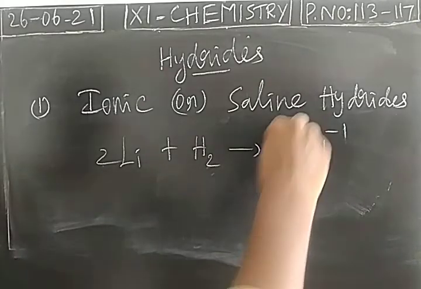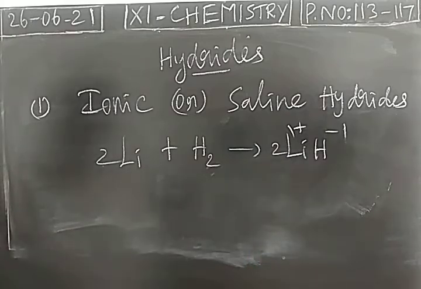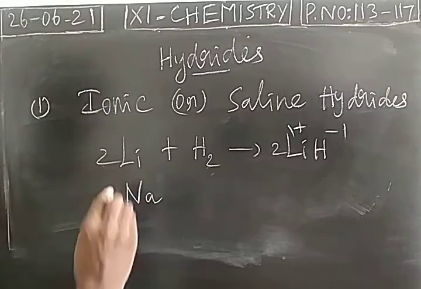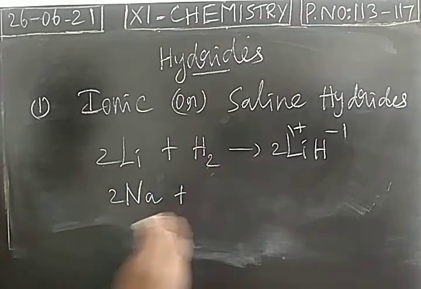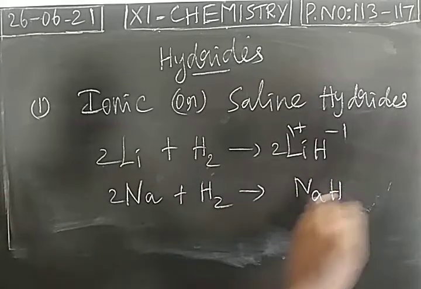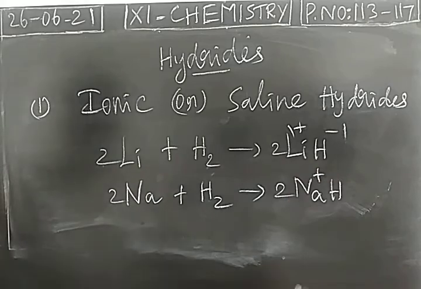Lithium, oxidation state 1 plus, hydrogen 1 minus. The same way, when the alkali metal sodium reacts with hydrogen, it forms sodium hydride. Oxidation state of sodium is 1 plus, hydrogen 1 minus. So these are ionic or saline hydrides.